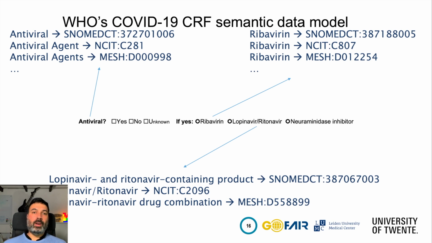So here we provided references to the concepts of ribavirin, lopinavir, etc. Each one of these options given by the question is mapped to concepts in existing vocabularies that represent these antivirals. Moreover, we try to add, again, as many mappings to similar concepts in other vocabularies as possible.